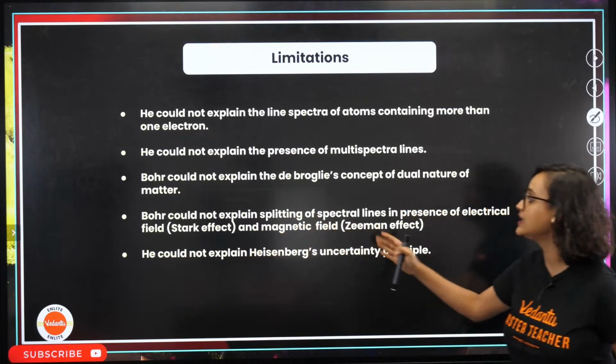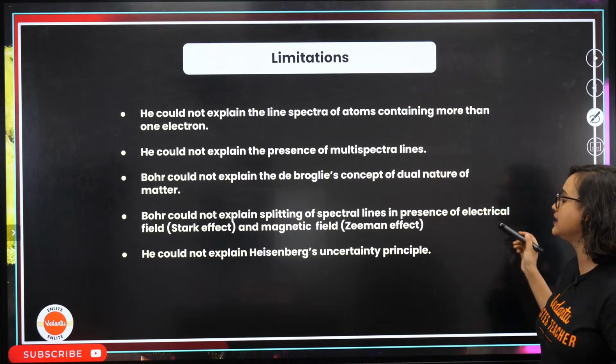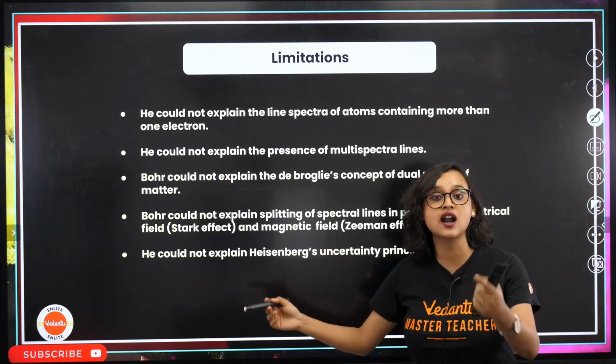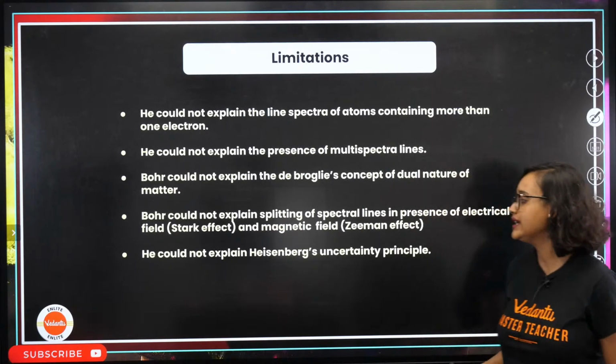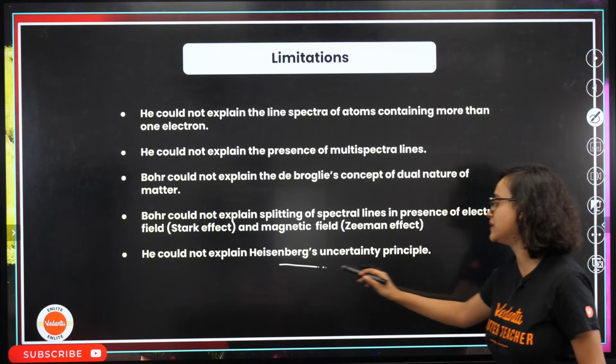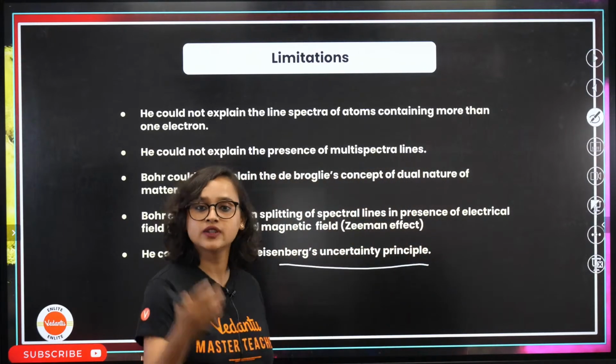So, Bohr could not explain de Broglie's concept of dual nature of matter. He could not explain the splitting of spectral lines in the presence of an electric field, which is known as the Stark effect, and the magnetic field, which is known as the Zeeman effect. He could not explain Heisenberg's uncertainty principle, which we will be reading now. Alright, these were the limitations.